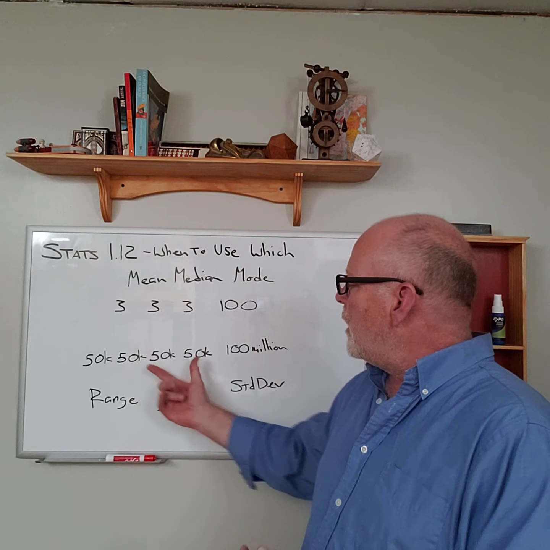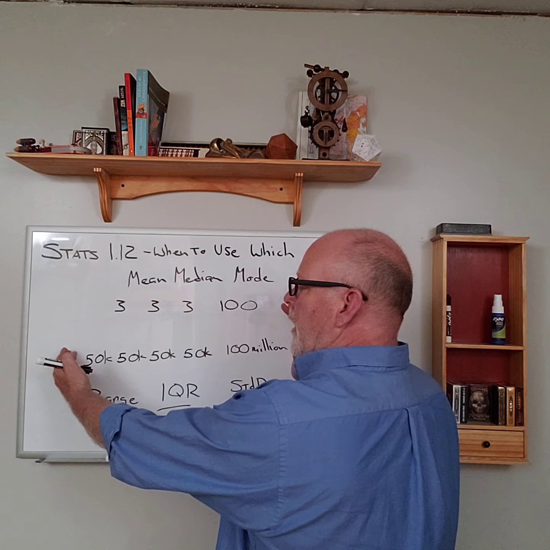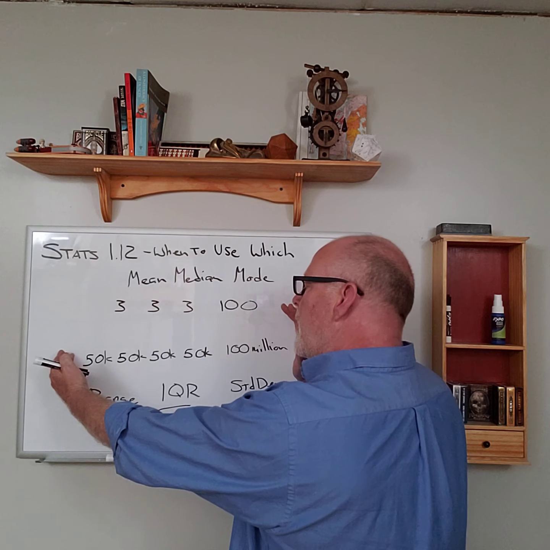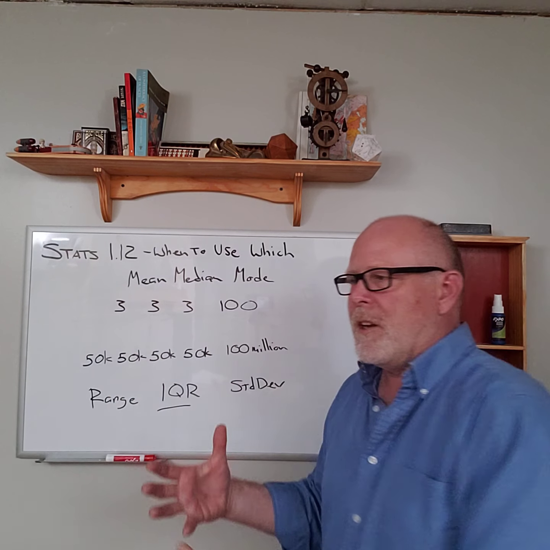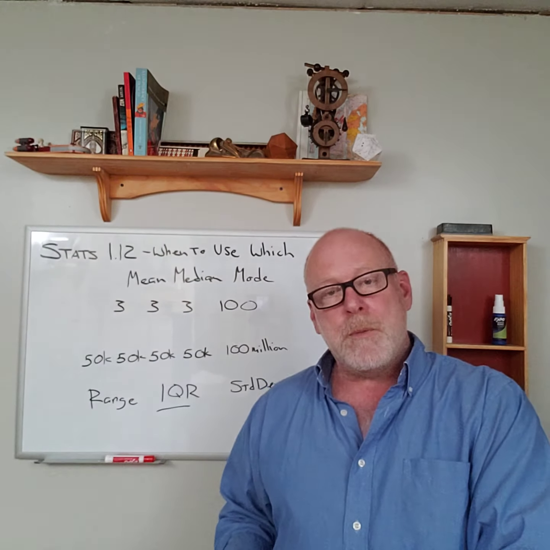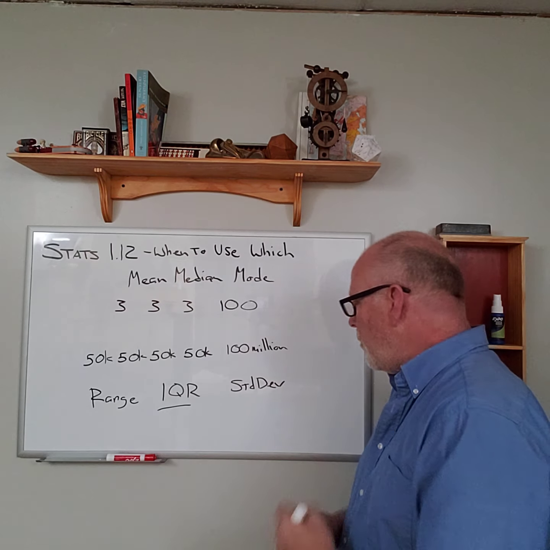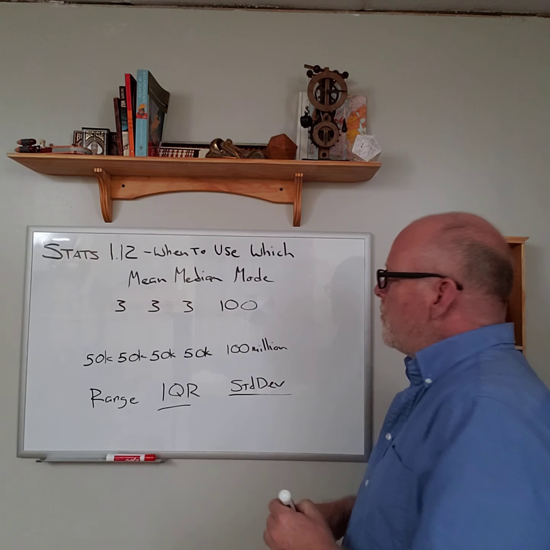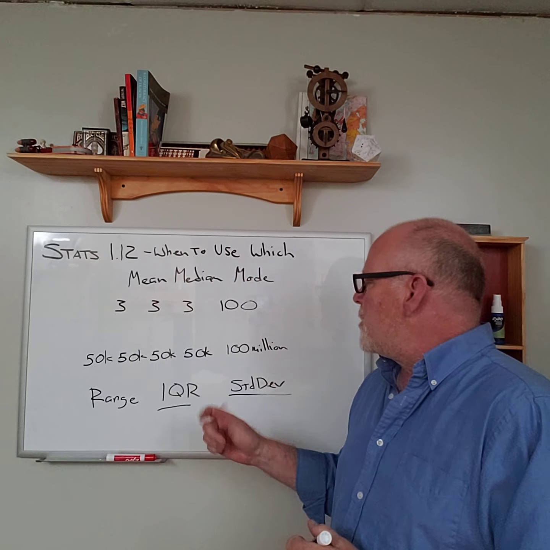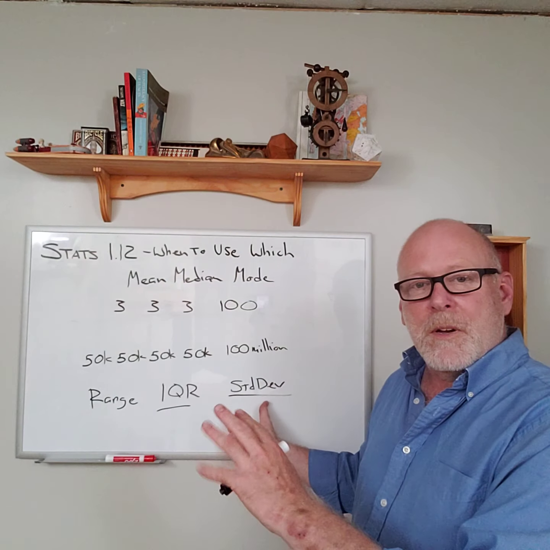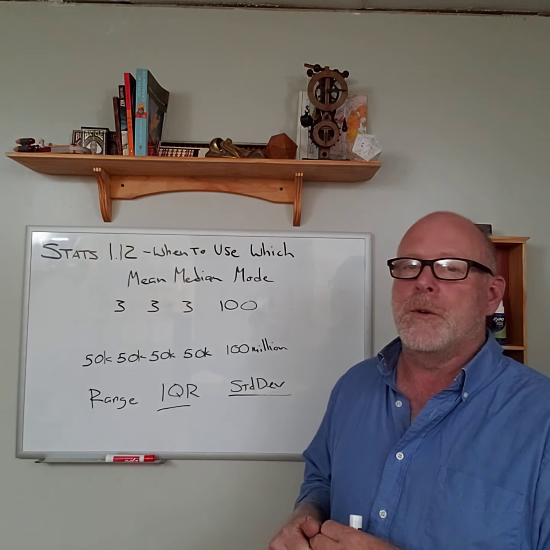When we look at the range, we're looking at how spread out the whole population is. If we look at the interquartile range, we see that the middle is not very spread out at all. So that would be a good measure for that. The standard deviation is going to be somewhere in between, not numerically, but in appropriateness for this situation.